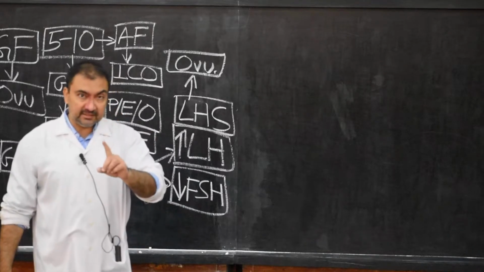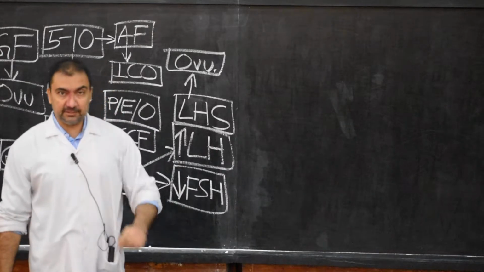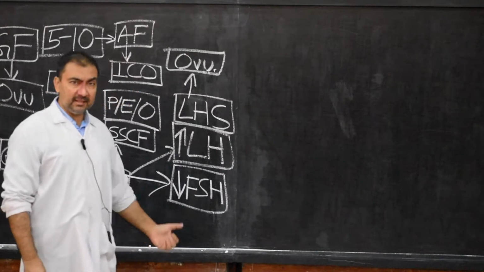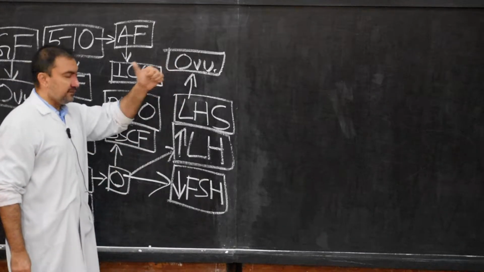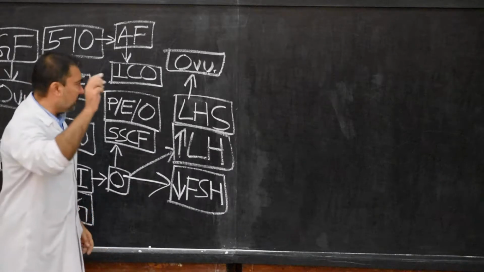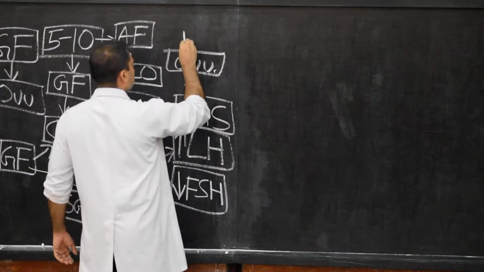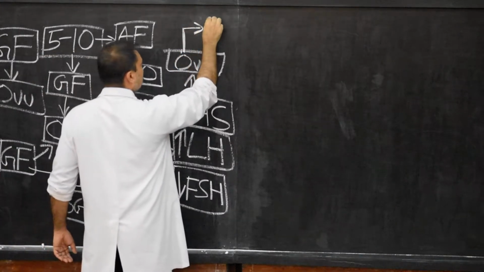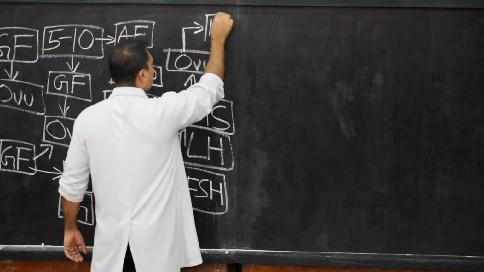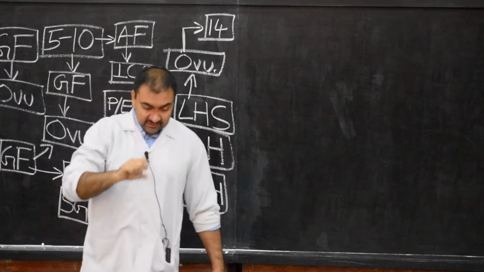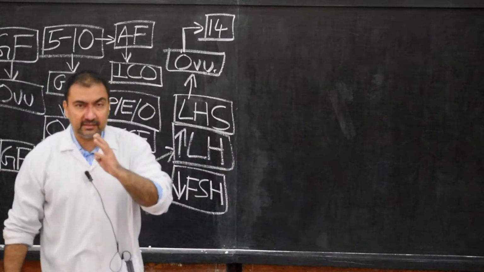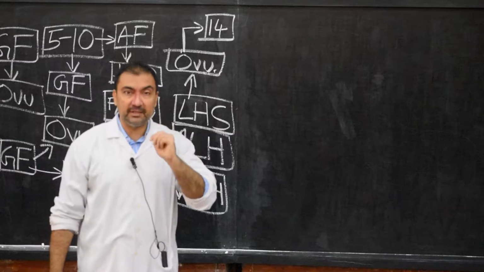And what causes LH surge? Estrogen, which is released from the theca interna as well as stratum granulosum layer. Because of LH surge, there will be ovulation. Remember, this ovulation will take place exactly on the 14th day of a 28-day menstrual cycle. If the menstrual cycle is of 28 days, exactly in the middle, on the 14th day, ovulation will take place.